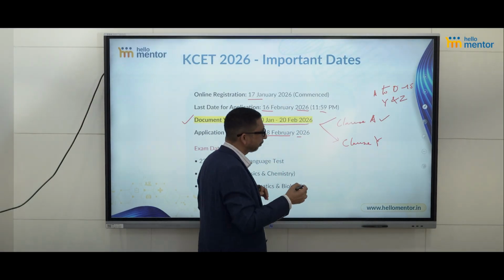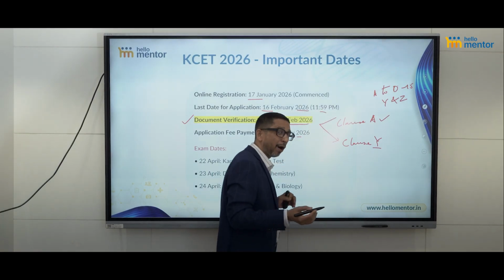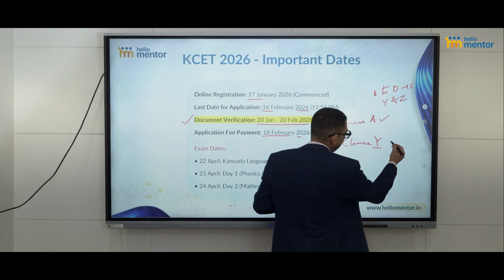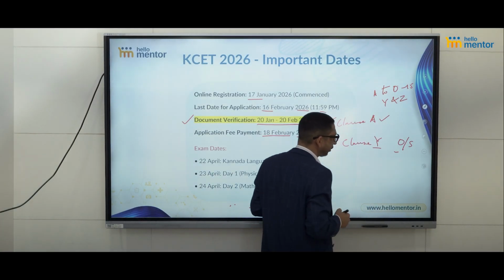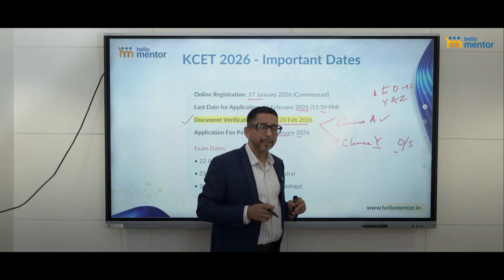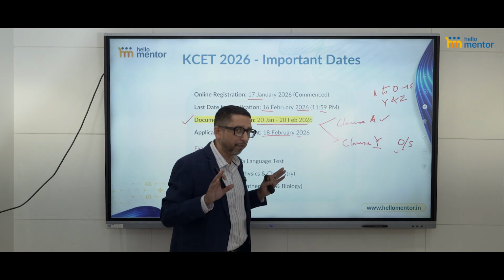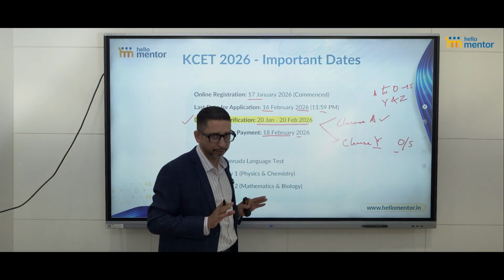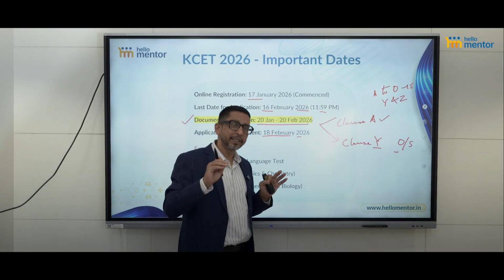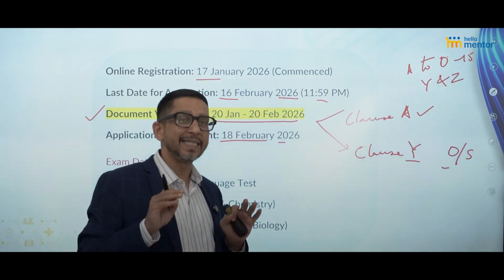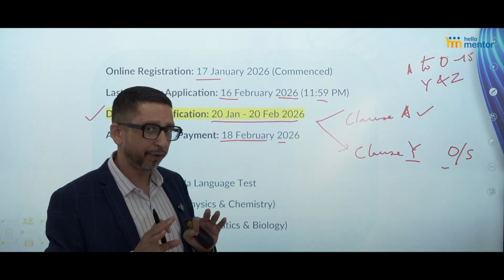Clause Y is for the students from outside Karnataka. I'm just going to write OS. Outside Karnataka, that will be clause Y. They also don't need to come for physical offline verification. Online verification of documents will happen. The rest, B, C, D, E, F, G, H, I, J, K, L, M, N, O and Z, have to come for the offline verification.